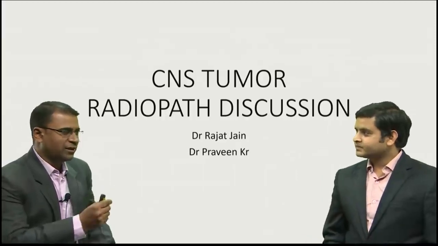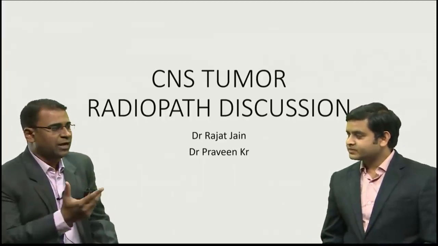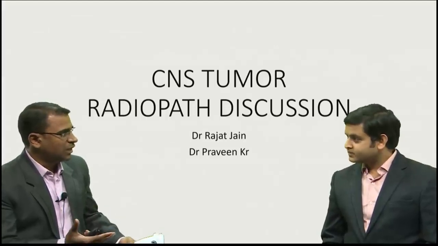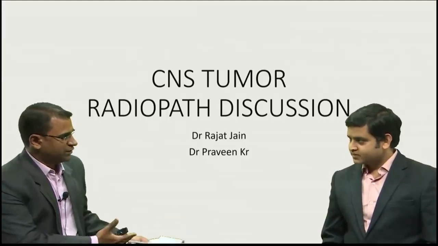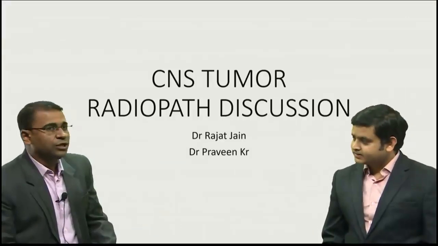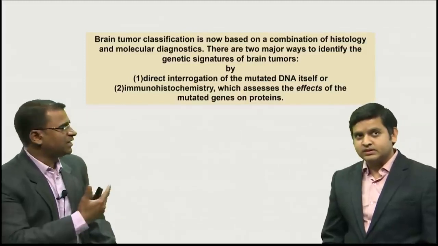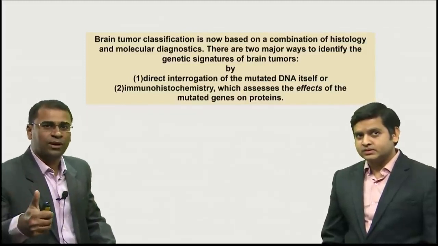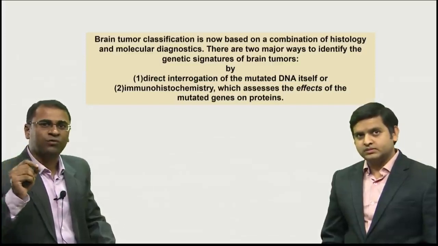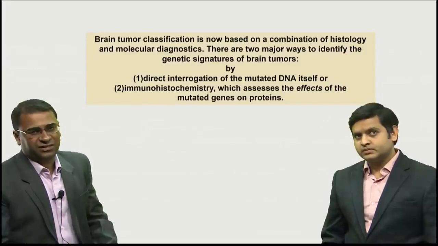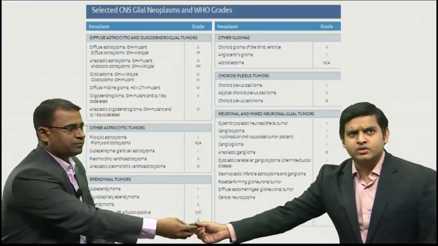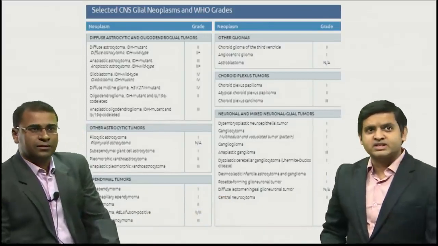Exactly, sir. I'll just inform my students here that previously a tumor which was said to be arising from, say, glial cells, they now believe does not actually come from astrocytes, but from a primitive cell which may differentiate to the astrocytes. So, as sir said, this is basically dependent on two things. Number one, the mutated DNA, and second, IHC. These are the two major criteria on which the WHO 2016 classification is based.